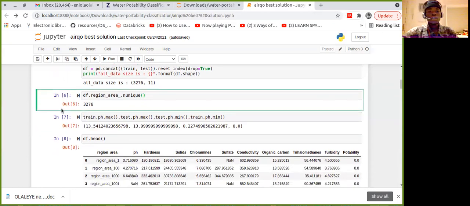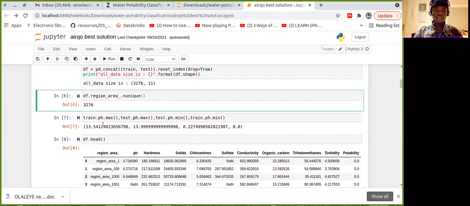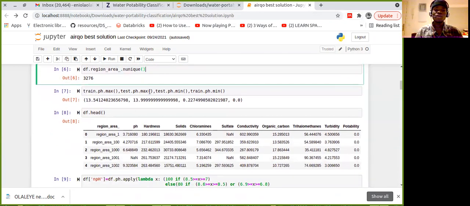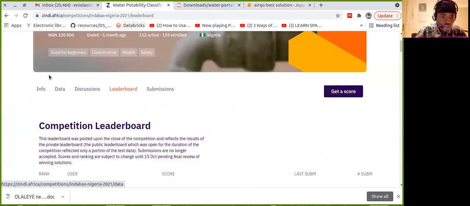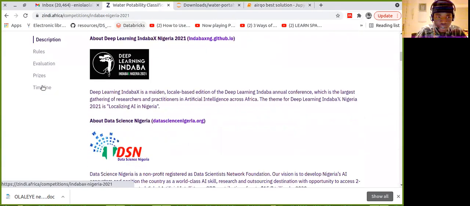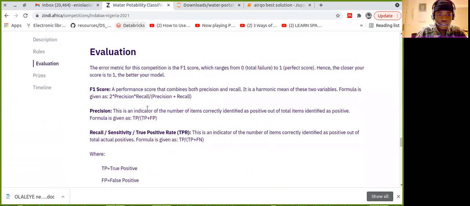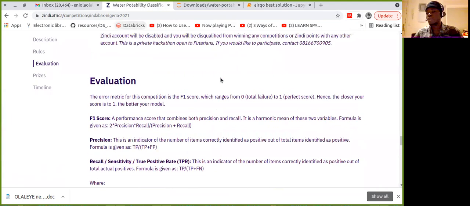So we'll just continue. This is how we check the unique values. Then what I was trying to do here is check the minimum of the pH value, the maximum, and the rest. I built a lot of features for this competition, and I noticed those features were not increasing my F1 score. Let's go back to the info of the data set and see the evaluation. The error metric for this competition is the F1 score, which ranges from 0 to 1. 0 is total failure, meaning your model is not learning anything, and 1 is a perfect score. The closer your score is to 1, the better your model.